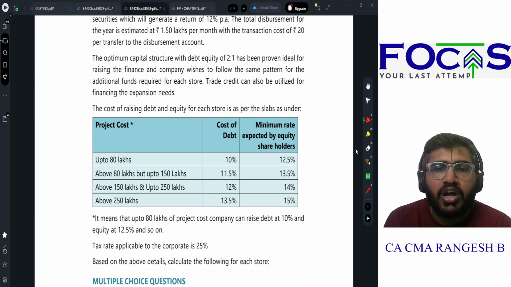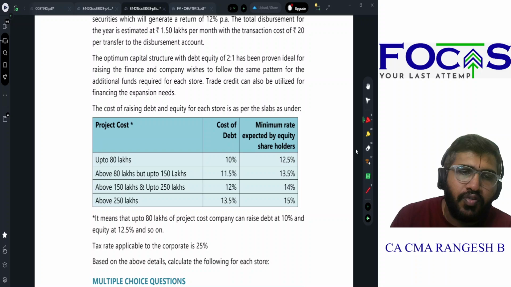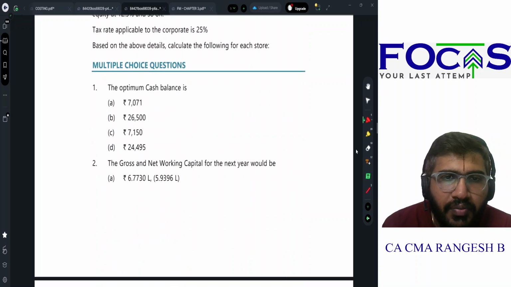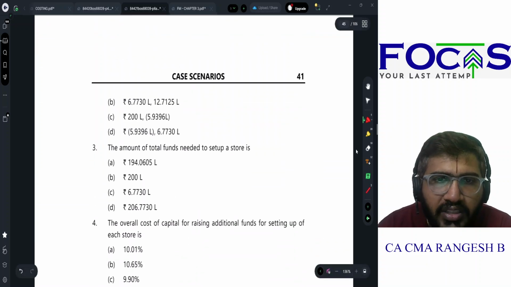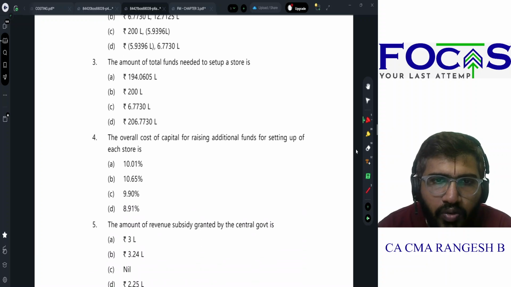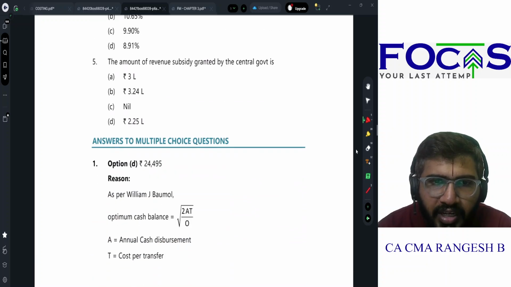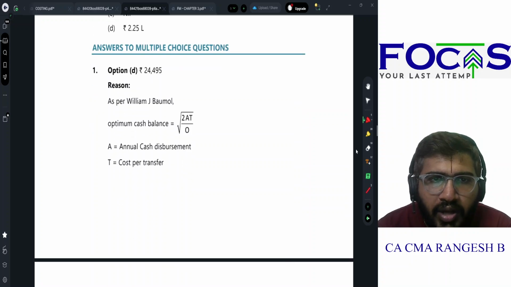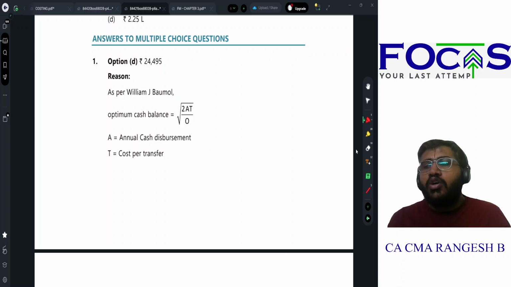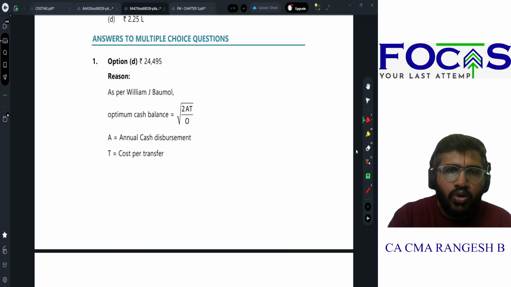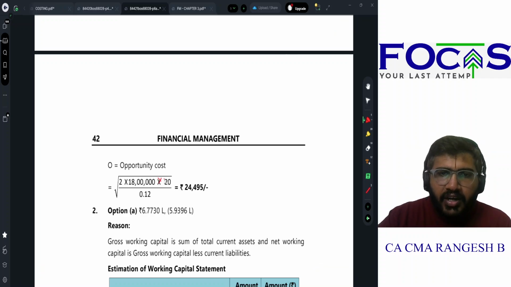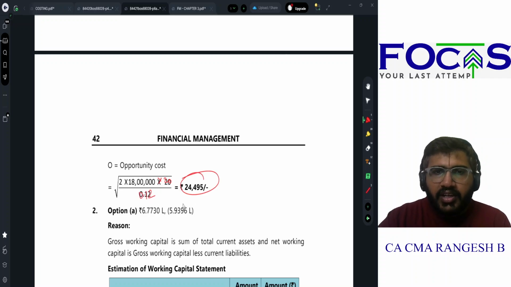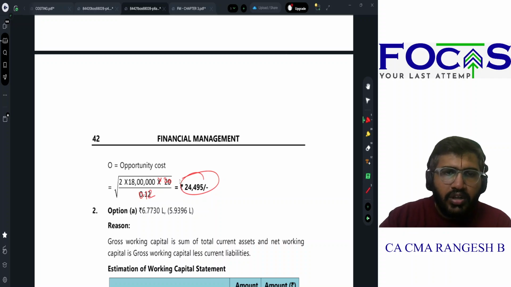Tax rate applicable to the corporate is 25%. Calculate the following for each of the stores based on the above details: optimum cash balance, gross and net working capital for the next year, amount of total funds needed to set up a store, overall cost of capital, and the amount of revenue subsidy given by the government. So as per William J. Baumol, same EOQ formula, root of 2AB by O. So 2 into 18 lakhs is my average cash disbursement, 20 rupees is my transfer cost, divided by 12% is my opportunity cost. The optimum cash balance is 25,000 rupees.